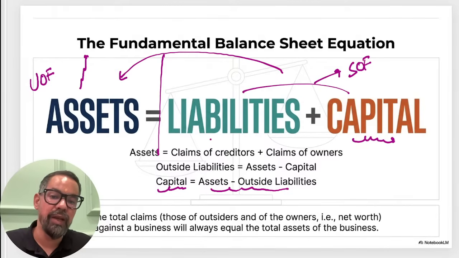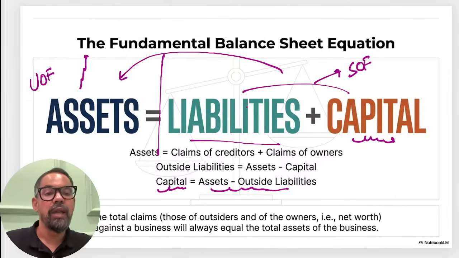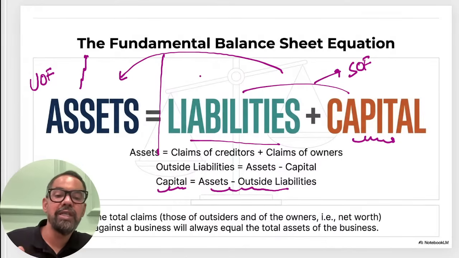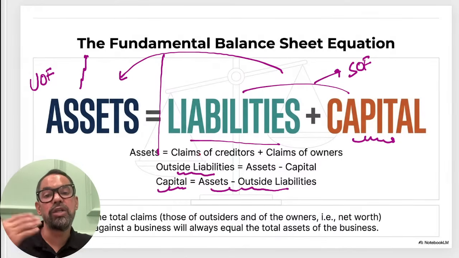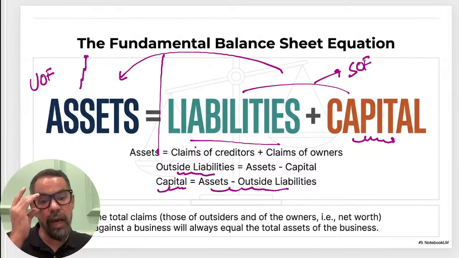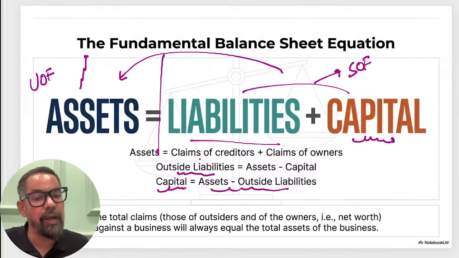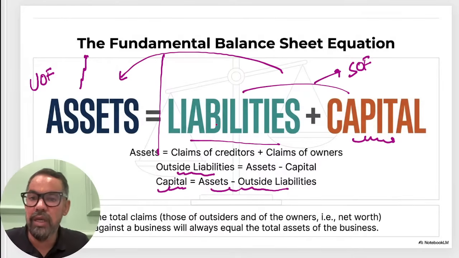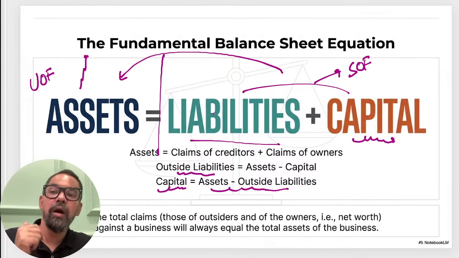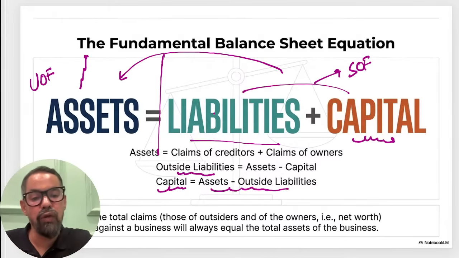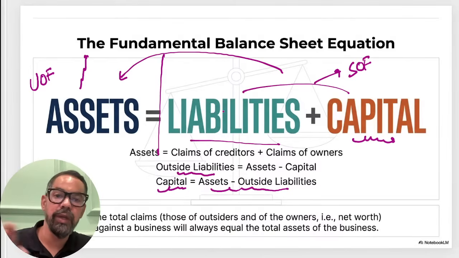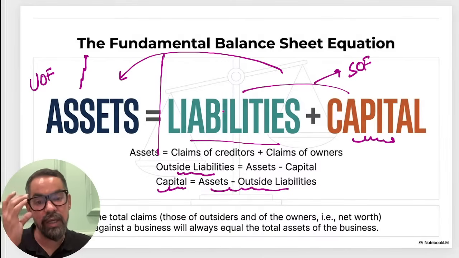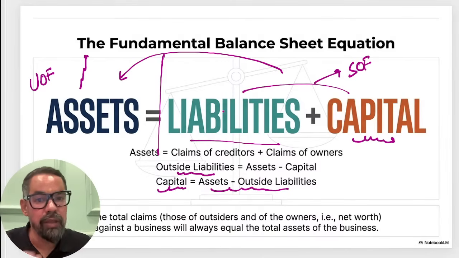Now the difference between liabilities and capital is, liabilities are also known as outside liability. It is an obligation on the company. So we have raised this particular fund, this money, in the form of debt where we have an obligation. If you do not fulfill that particular obligation, they have the right to liquidate the company's assets and bring back their money, right?